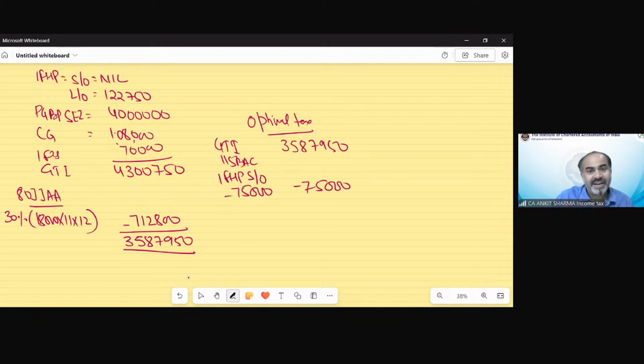Then we have the 10AA deduction benefit we can claim. The formula is profit into ET upon TT. ET is export turnover, which has been given in the question as 120 and 400. So the deduction would be 12 lakh rupees. 80C repayment of housing loan information was given in the question. That was 80,000.